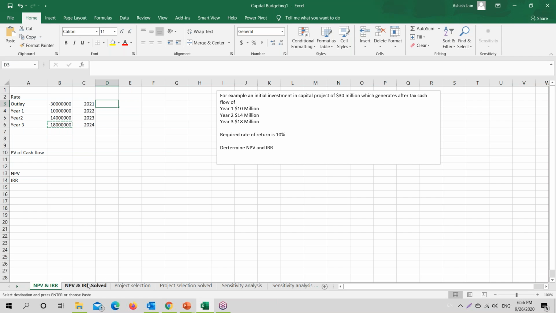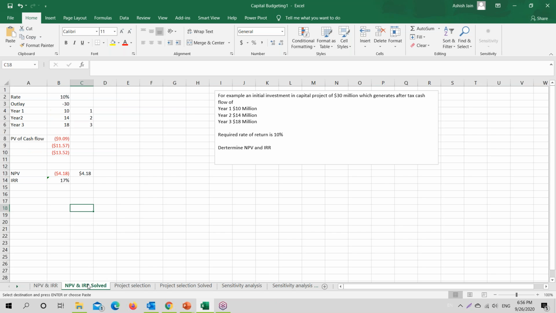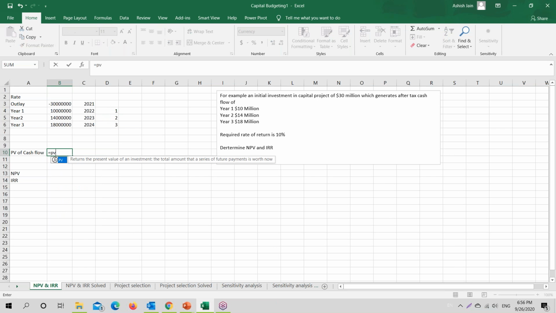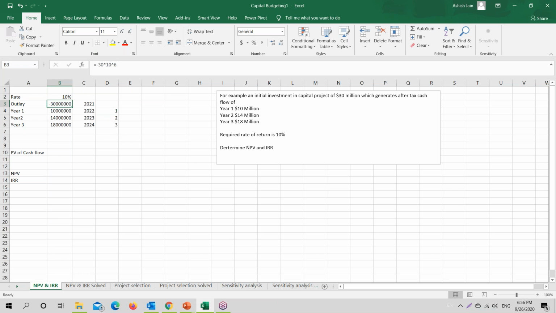Okay, so I have this solved example. I have just solved this in here. So what it takes, I have this formula in here. Let me just use these. We have our present value calculation inbuilt function in Excel, PV. It says you need to provide rate. Let me just provide the rate as 10%, the required rate of return.